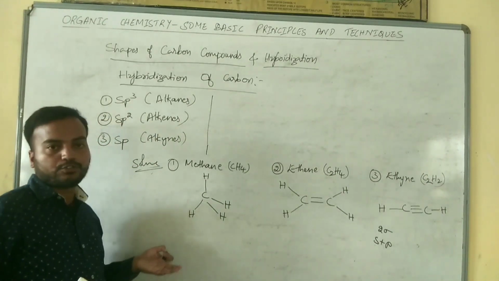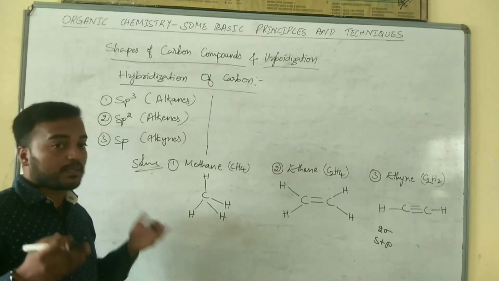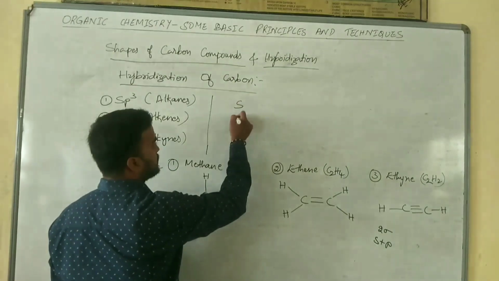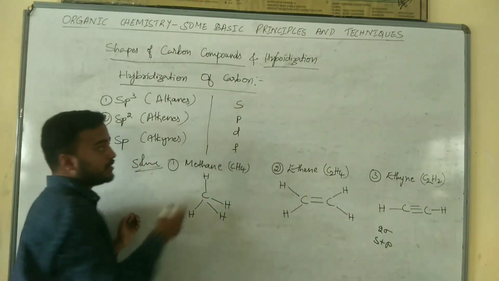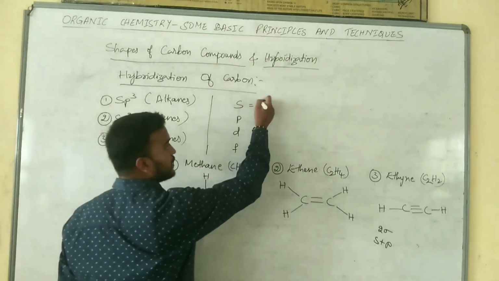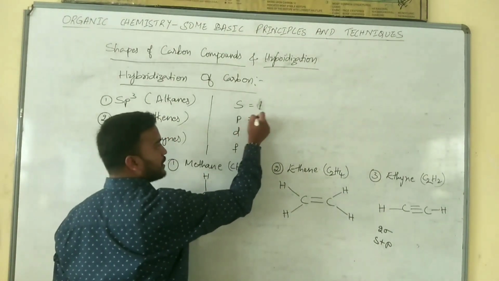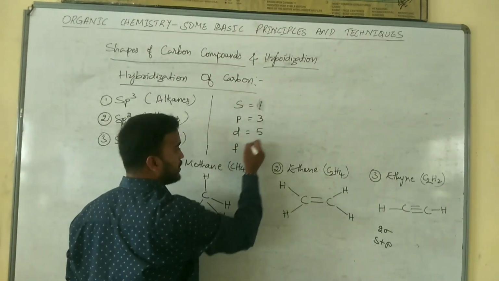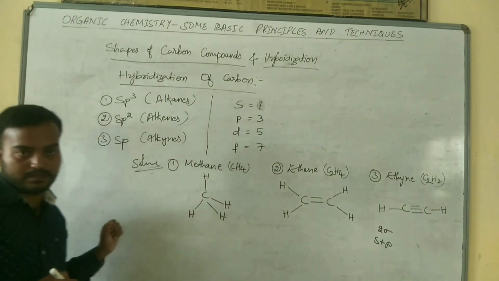Before going to the hybridization, we have to know some orbitals and suborbitals present in them. What are the orbitals? S, P, D, F. These are the main atomic orbitals. In the s orbital we have only one suborbital. In the case of p orbital we have three suborbitals. In the case of d we have five suborbitals. In the case of f we have seven suborbitals.